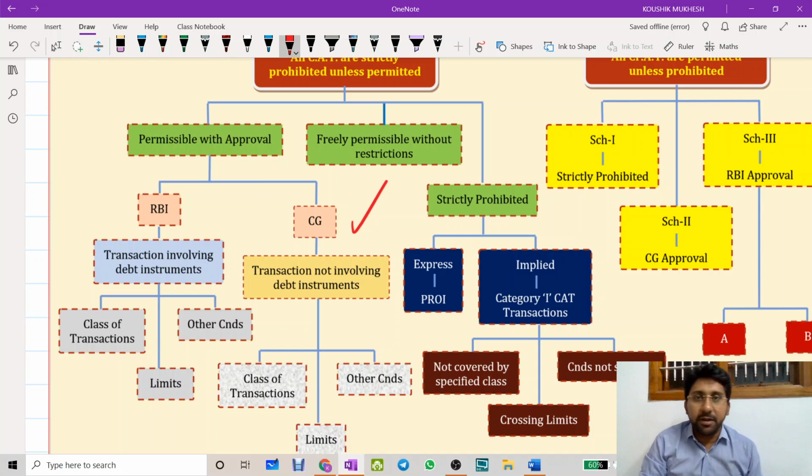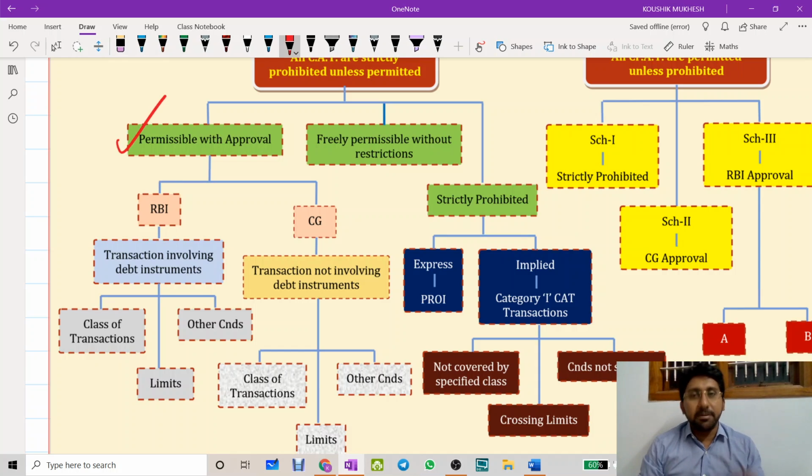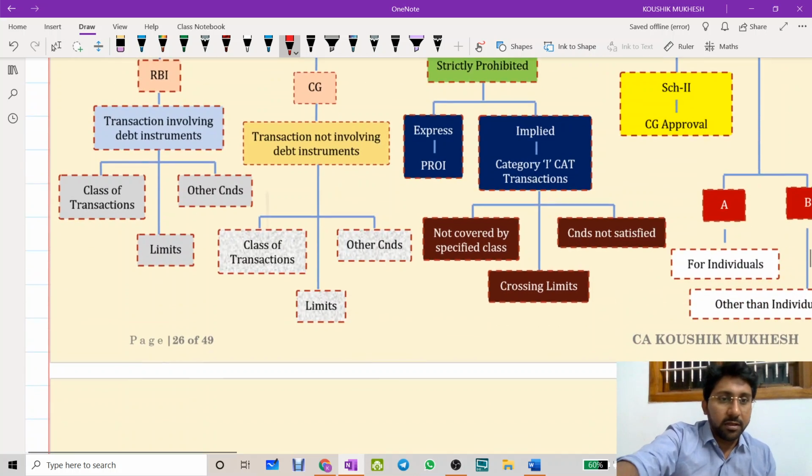Now, whether permitted or not, yes, permitted. Some transactions are permitted. Permitted with whose approval? Involving debt instrument, RBI. Not involving debt instrument, central government permission is required. This is an amendment. Now the next query. Okay, I am coming into the permissible list. It is permissible in entirety. That means whatever amount I want, can I do that? No. That permissibility is subject to further restrictions.